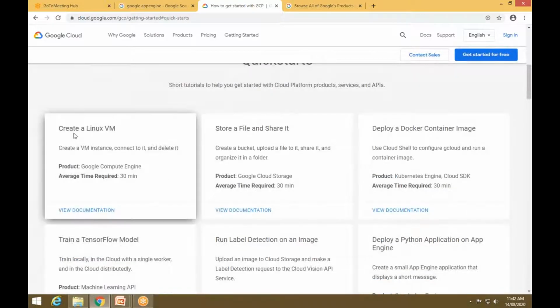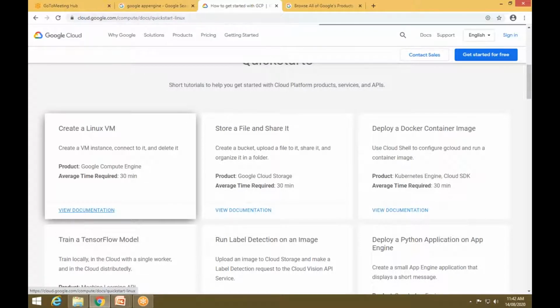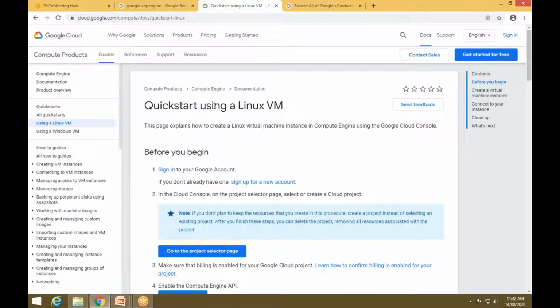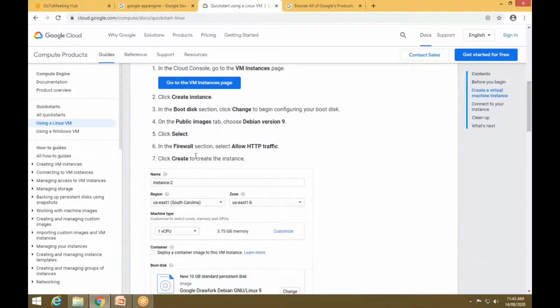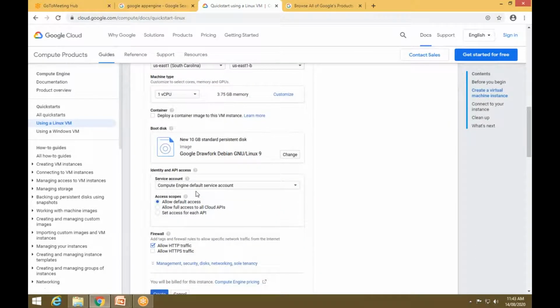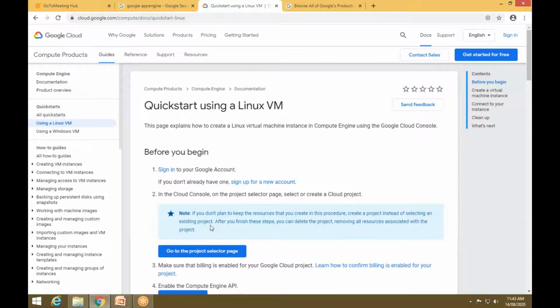It's saying that if you want to start by creating a Linux virtual machine, you can go here, and to store files and share them, you can go here. Just click on view documentation and it will display the details. Before you begin, you need to sign into your Google account, it may be your Gmail account, and follow these steps. These are the instructions to create a Linux virtual machine. So this is about the Google App Engine.